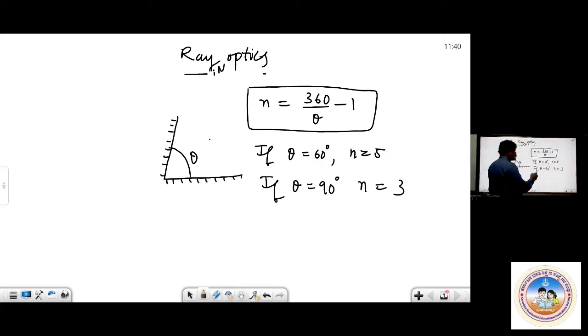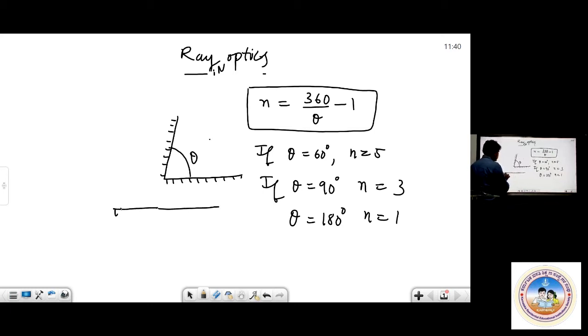In the same way, if theta is 180 degrees, n will be 1 only: 360 by 180 is 2, minus 1. That is, when you keep one mirror like this and one more mirror like this, at 180 degrees, and you keep an object somewhere here, you'll get only one image.